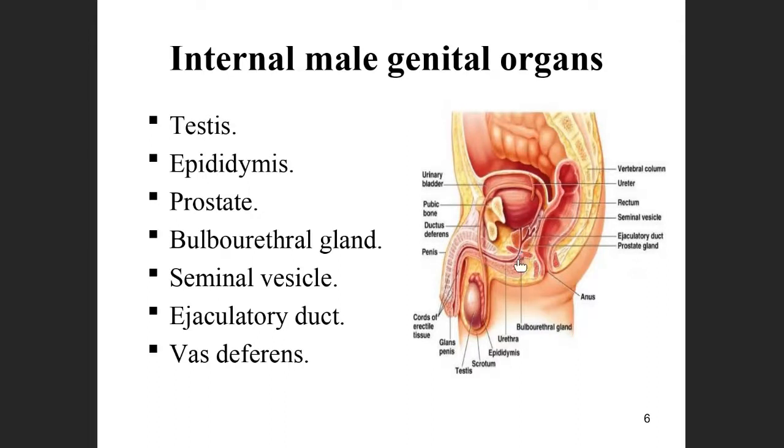From there it forms one more duct called the ejaculatory duct, and then this part is the urethra.